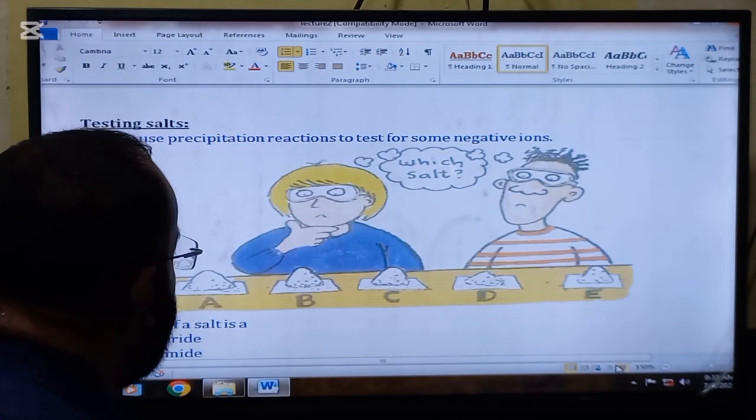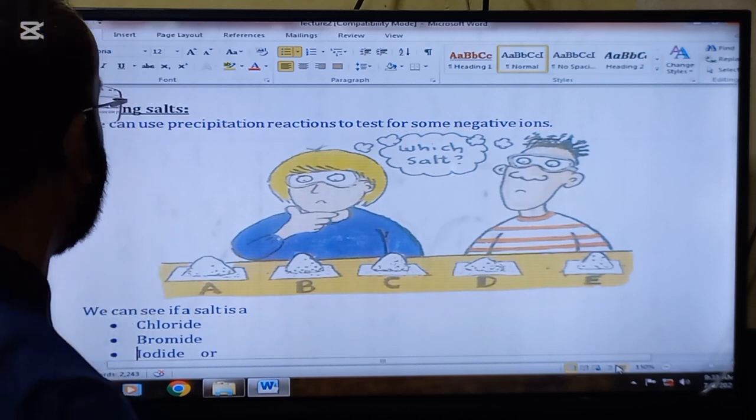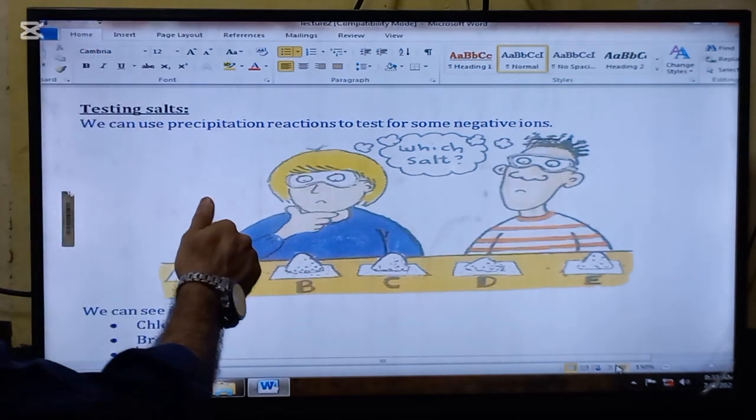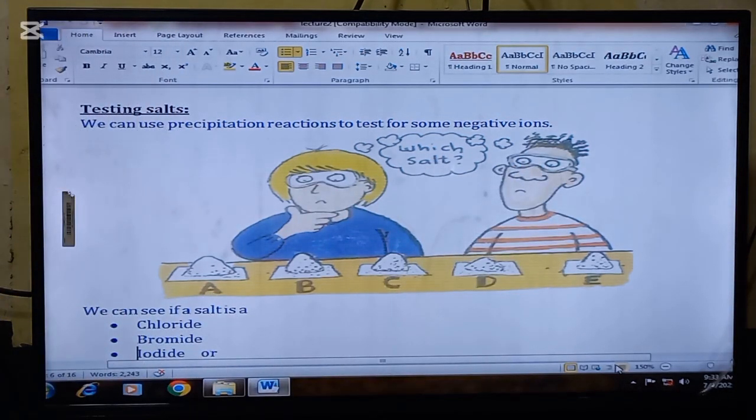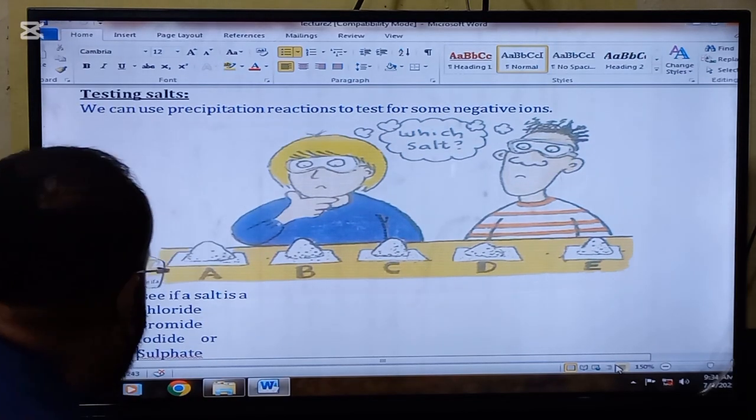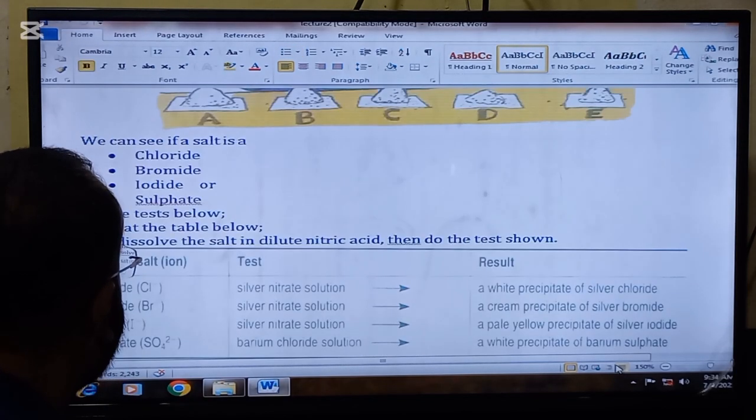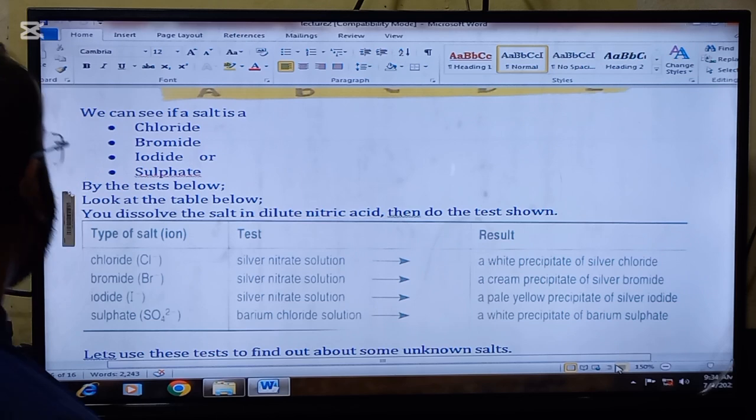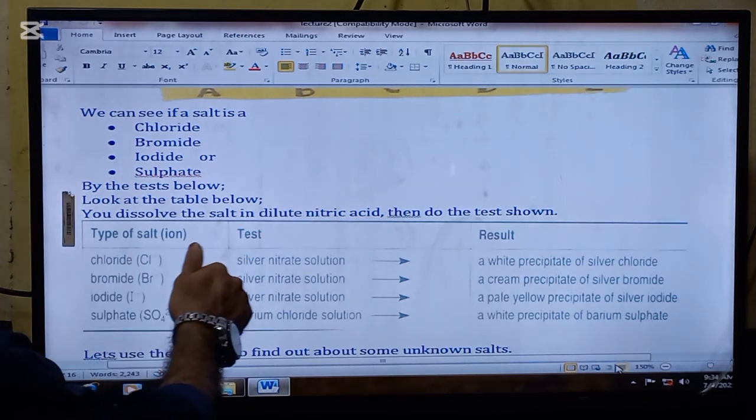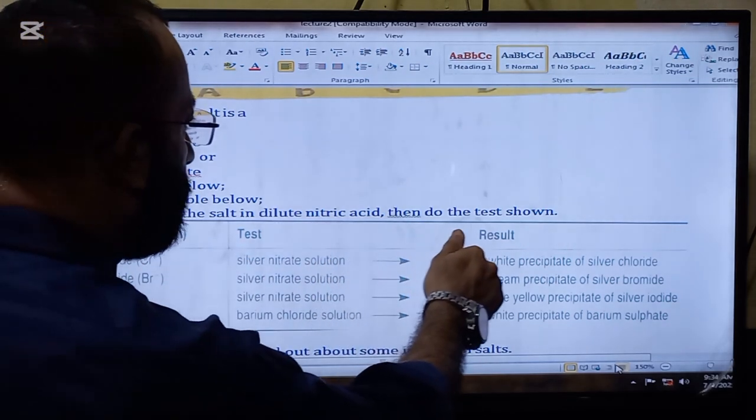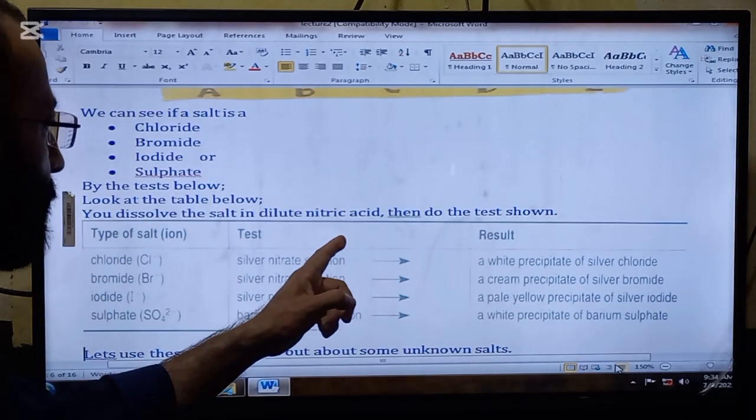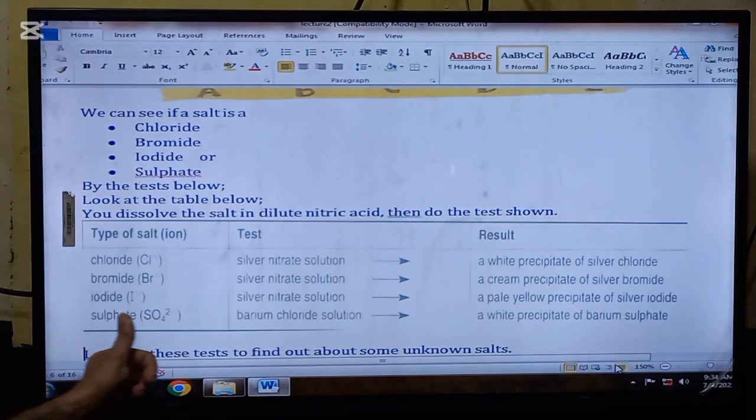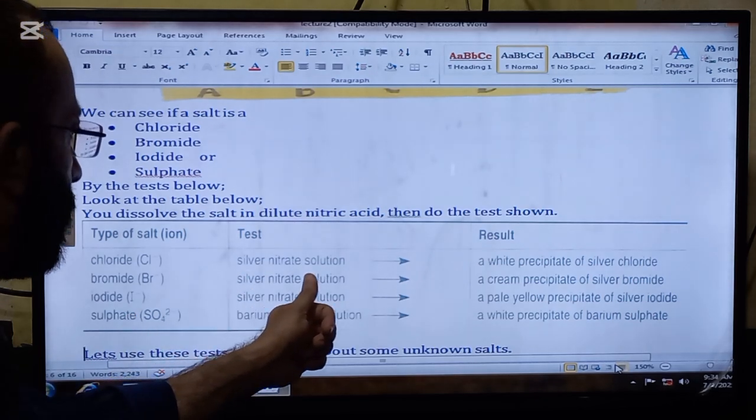Testing salts is the new topic. We can use precipitation reactions to test for some negative ions. We can see if a salt is a chloride, bromide, iodide, or sulfate by the test below. Look at the table below. You dissolve the salt in dilute nitric acid, then do the test below. So first the salt is dissolved in nitric acid, and then the next test is silver nitrate solution.